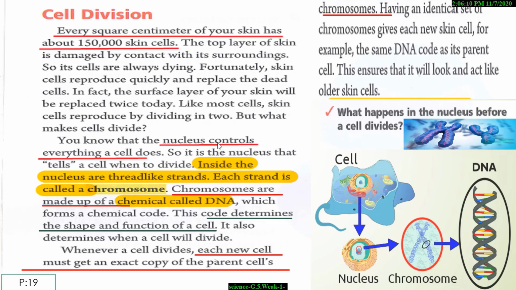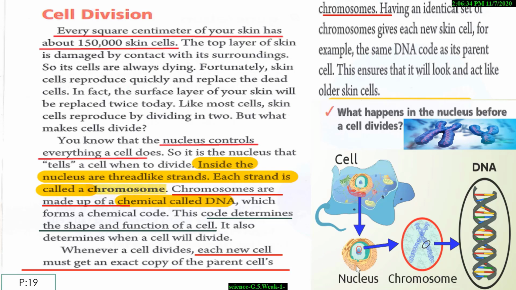You know the function of the nucleus: it controls everything in a cell. Inside the nucleus are thread-like strands. Each strand is called a chromosome.